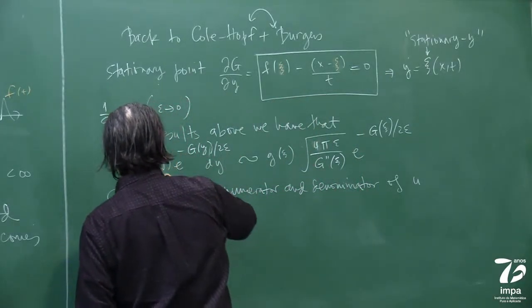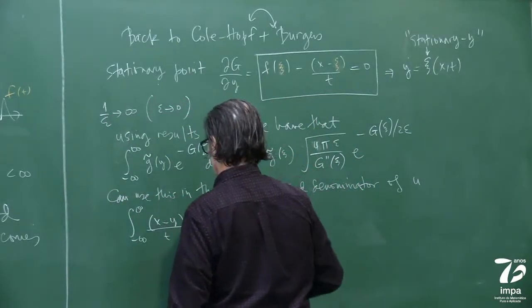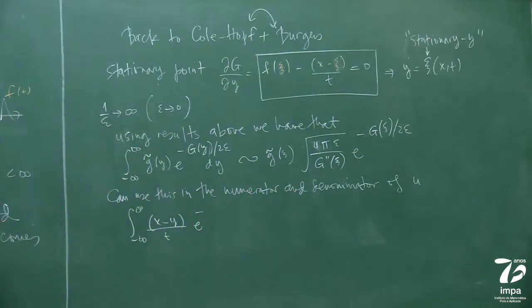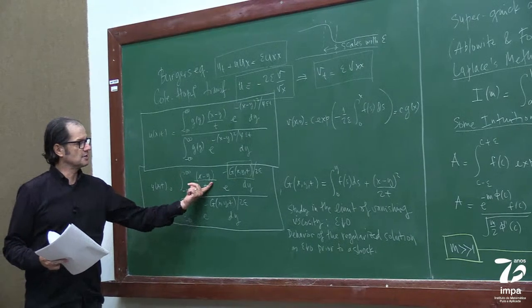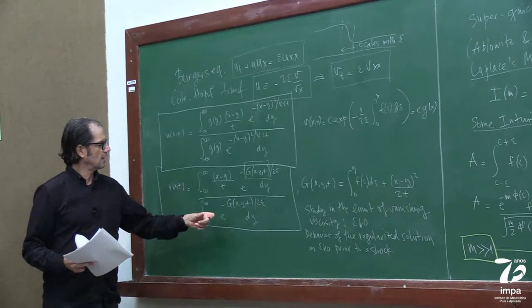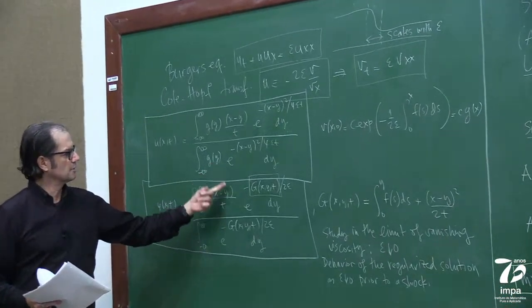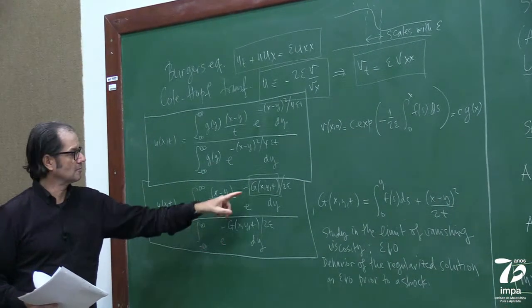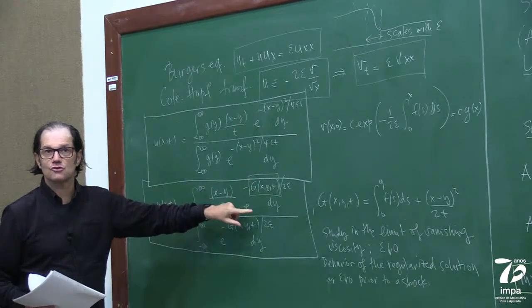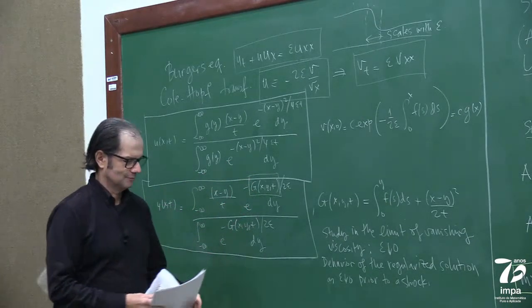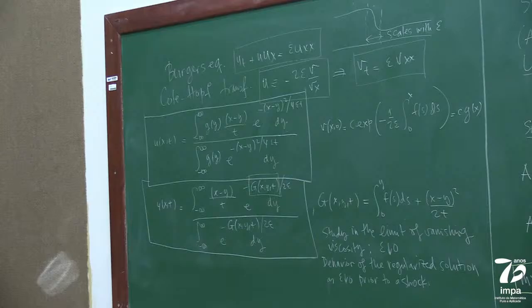Let me put in a tilde here. I didn't notice this, bad notation. Here is one, and here is this guy. But G here is not the same G, because now I'm writing with a capital G. That's why the notation is bad.